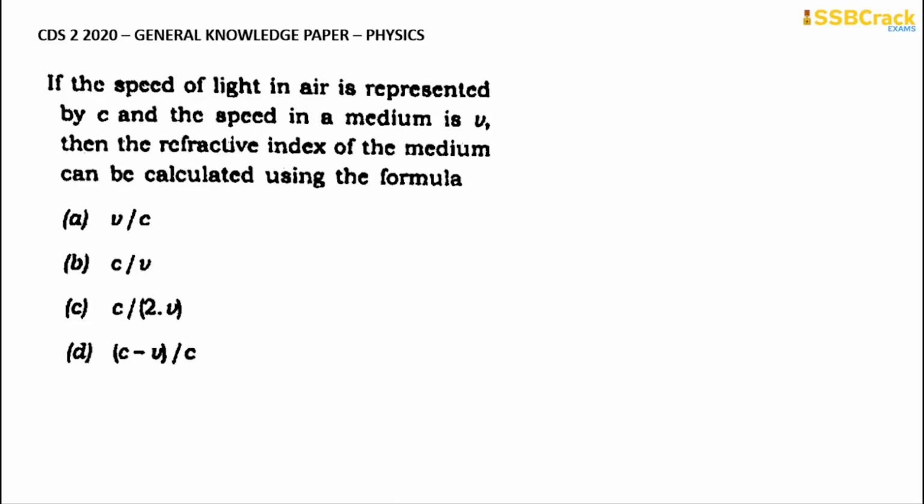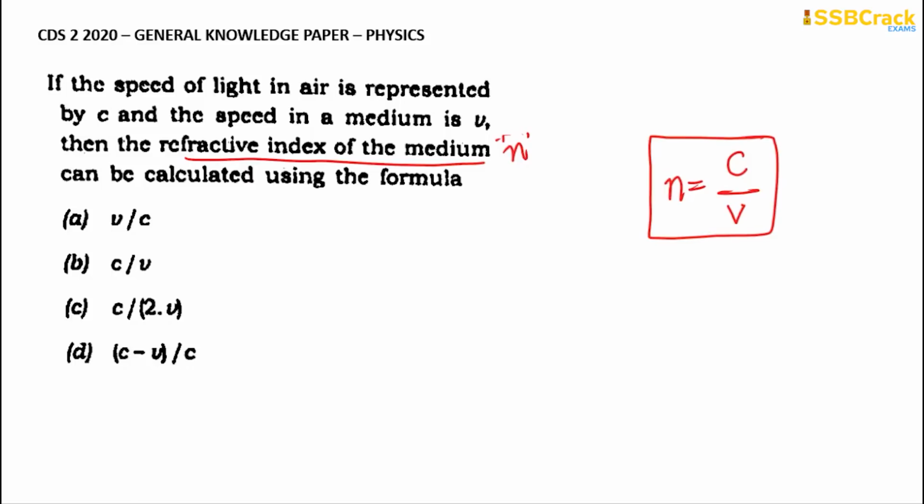Going through with the next question: if the speed of light in air is represented by C, and the speed in a medium is represented by V, then the refractive index of the medium is represented by small n. Remember, small n is equal to C divided by V. This is the formula that you have to remember. So the speed of light in air divided by the speed of light in the medium will give you the value of the refractive index of that particular medium.